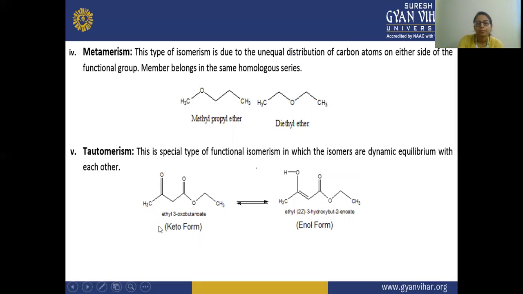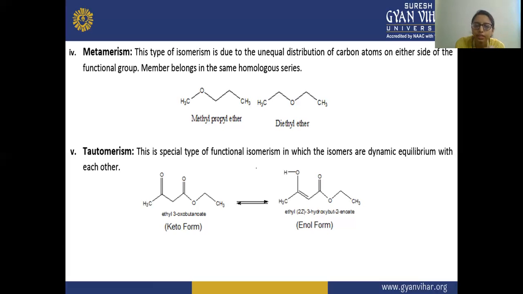So next is your metamerism. In metamerism, this type of isomerism is due to the unequal distribution of carbon atoms on either side of the functional group. Members belong to the same homologous series. So these are members of the same functional group, but there is an unequal distribution of carbon atoms on both sides of this functional group. So in the first example, you can see this is methyl propyl ether.